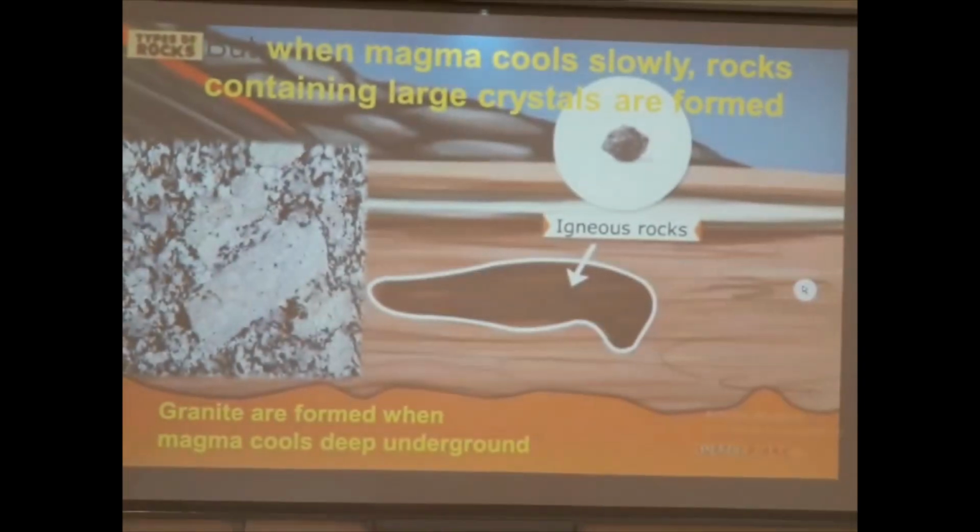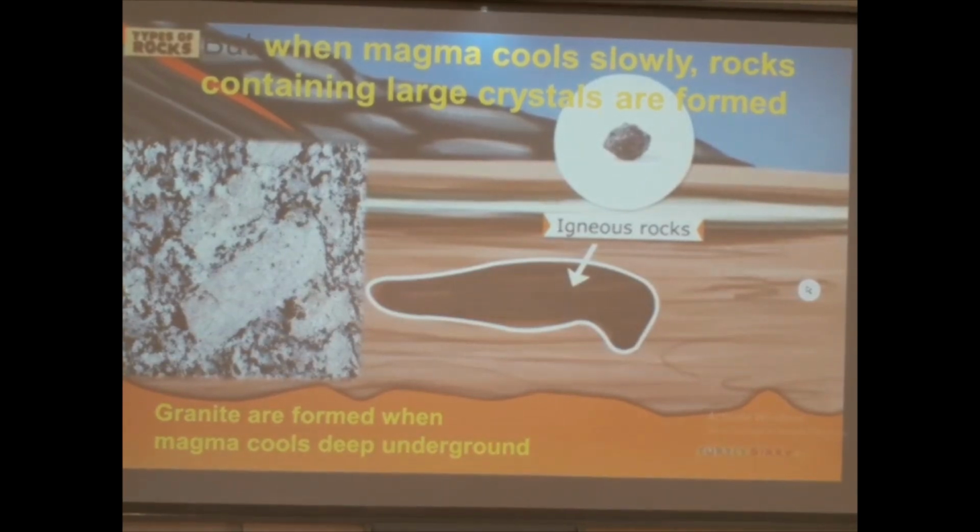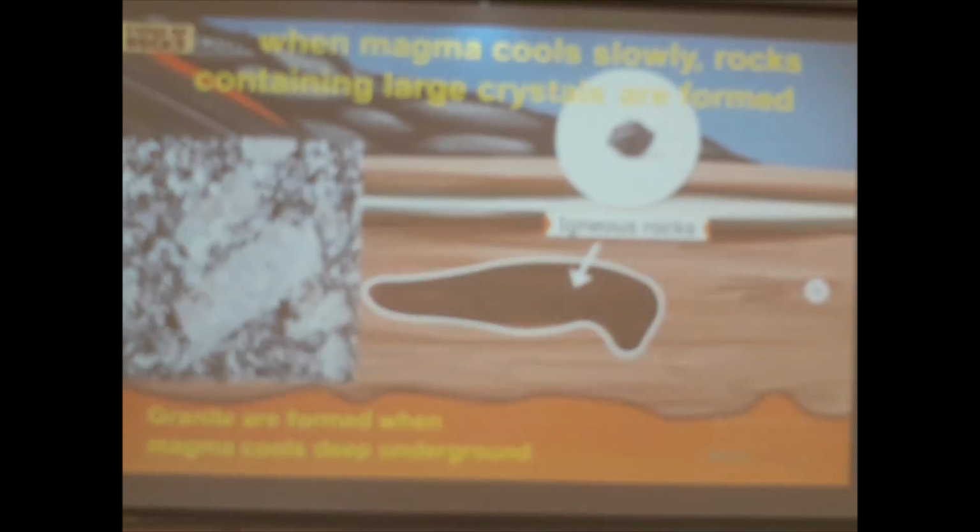Also, when magma cools slowly, rocks containing large crystals are formed. An example of rocks that form in this process when magma cools slowly is granite. Granite is formed when magma cools deep inside the ground. What does this mean? It means that the magma that did not flow out from deep inside the earth will not cool down very quickly. So it will take time for this magma to cool down and solidify.